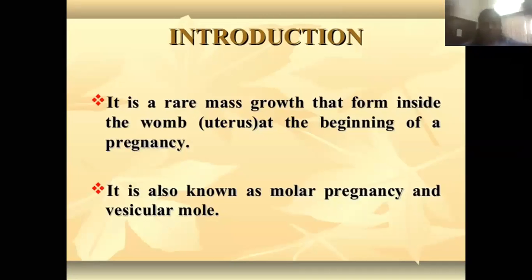If you imagine the uterus, inside the womb there is a growth of the chorionic villi. It has other names too: molar pregnancy, hydatiform mole, gestational trophoblastic disease, or vesicular mole. So there are different terminologies to this.